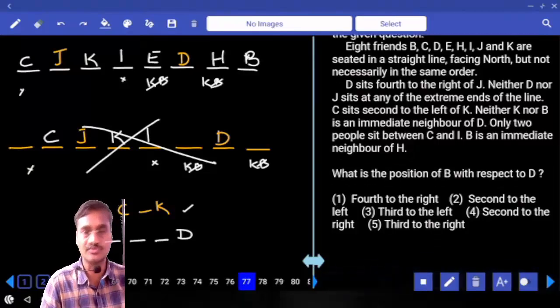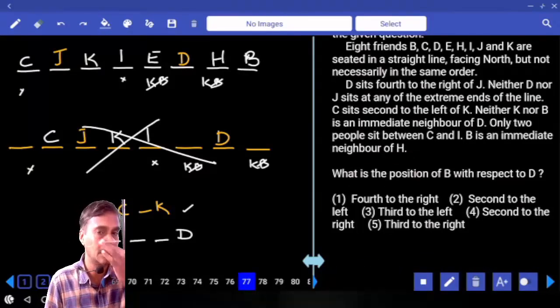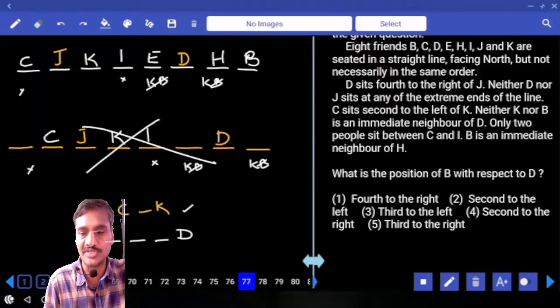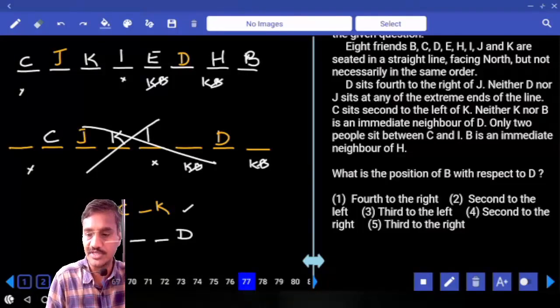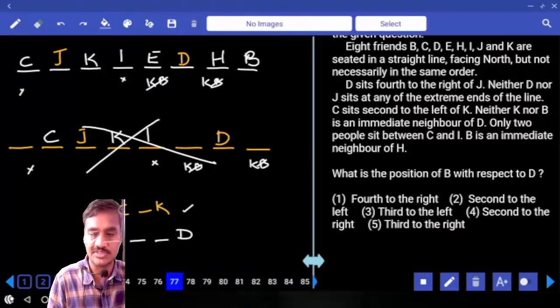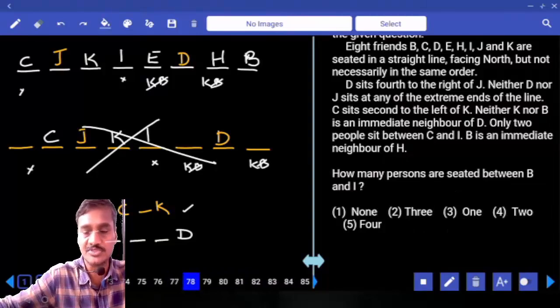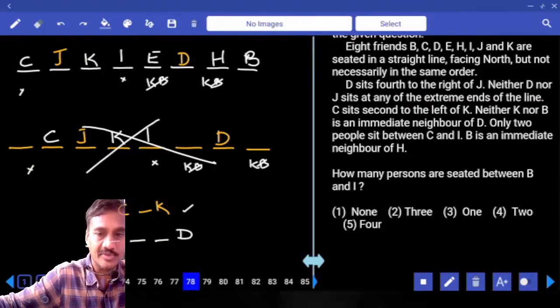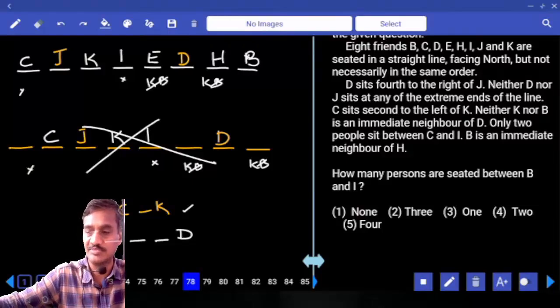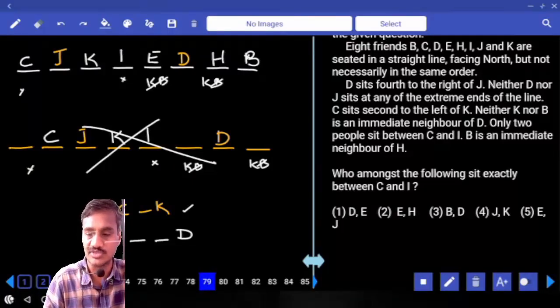Then according to this one, what is the position of B with respect to D? Second to the right, that is given in choice for question number 77. And how many persons are seated between B and I? Now in between B and I, there are exactly 3 people. 3, that is given in choice 2 for 78.